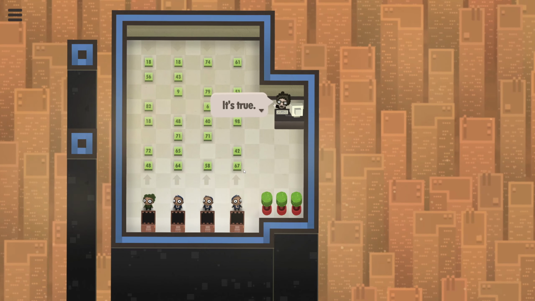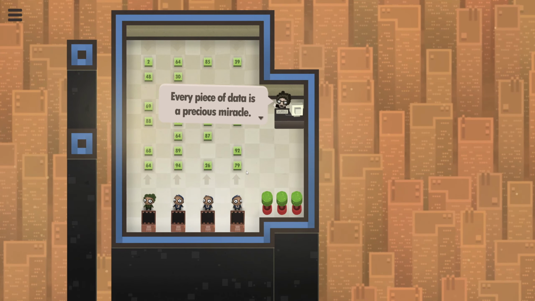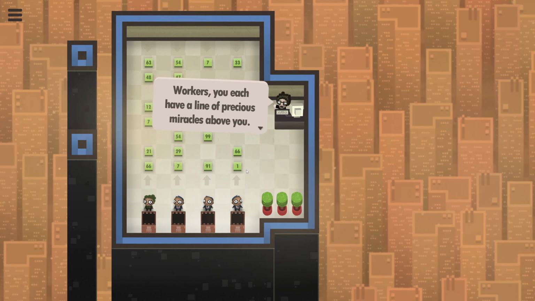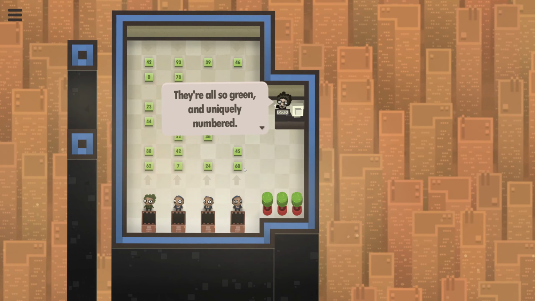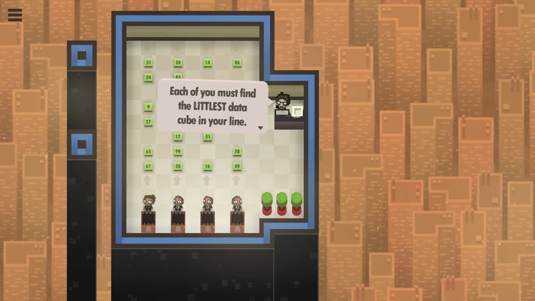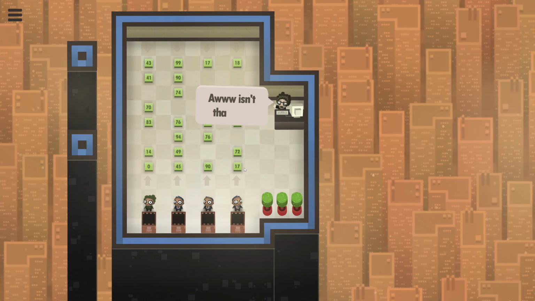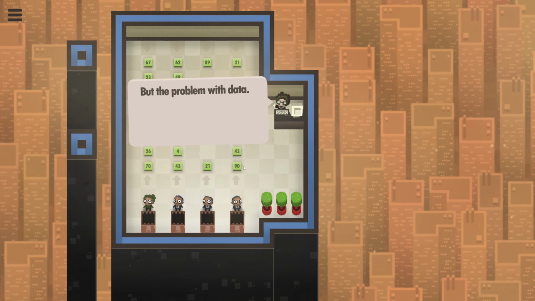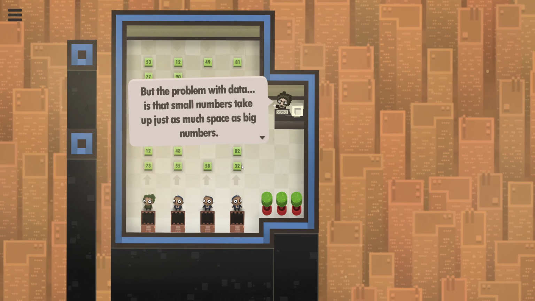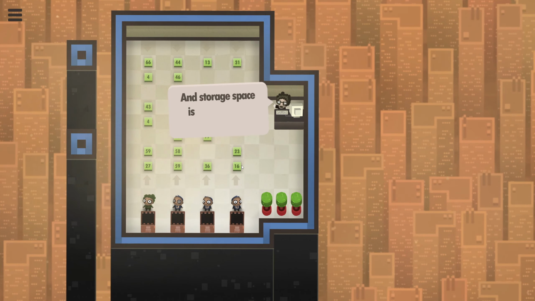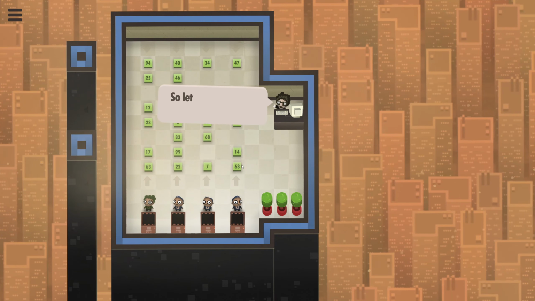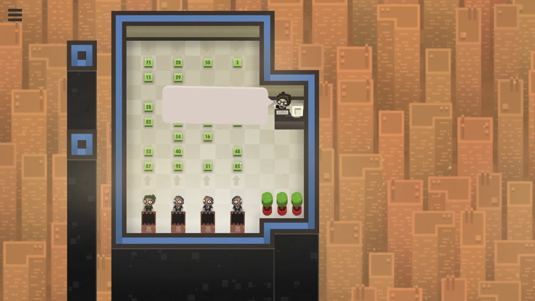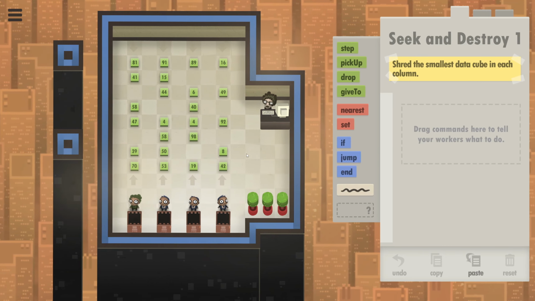Yes, I know what you're thinking. It's true. Every piece of data is a precious miracle. Workers, you each have a line of precious miracles above you. Yes, let's take a moment to appreciate them. They're also green and uniquely numbered. Each of you must find the smallest data cube in your line. Isn't that cute? But the problem with data is that small numbers take up just as much space as the big numbers. And storage space isn't cheap, you know? You can see where we're going with this. So let's just take that littlest number and shred it.